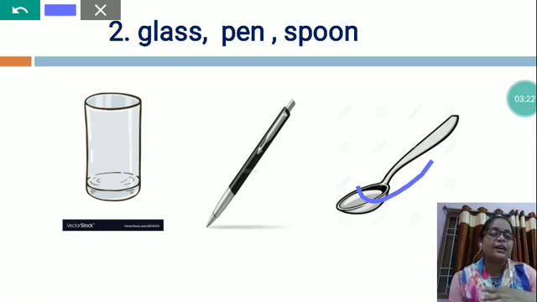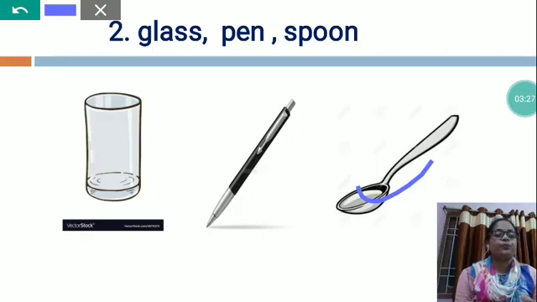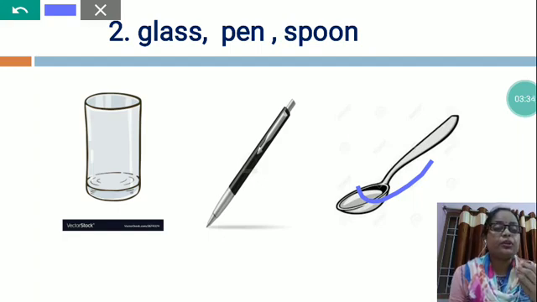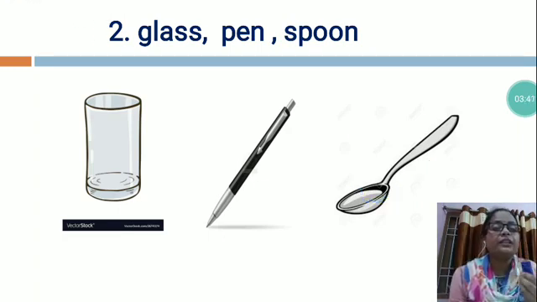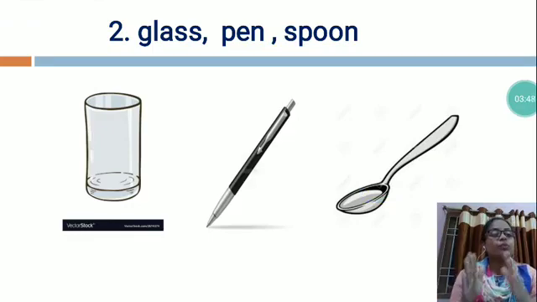We use glass and spoon at the dining table also, while eating food. Liquid food items we are not able to eat with the help of hand. So what are we using? We use spoon to eat the liquid foods. So glass and spoon, these both are kitchen objects as well as we use them at the dining table while eating food.